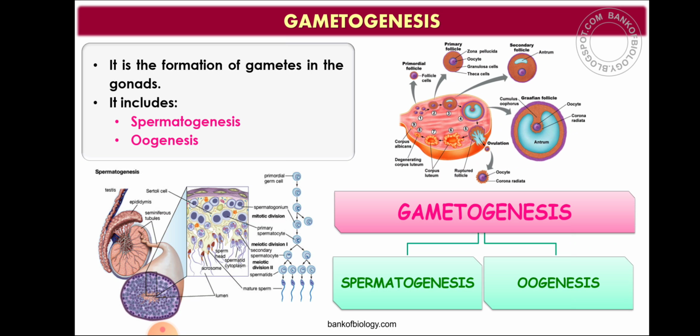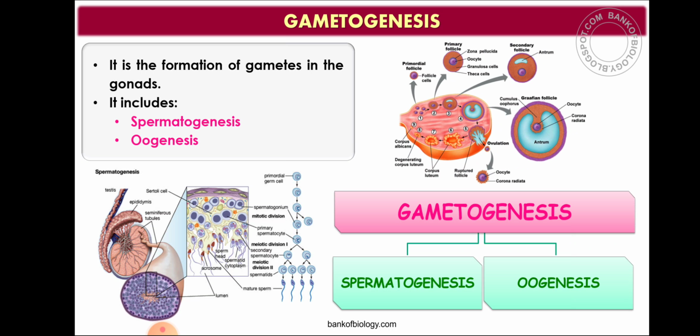Secondary spermatocyte is haploid. Then the secondary spermatocyte will again undergo meiosis 2, which is equivalent to mitotic division, and it will give rise to spermatids. Spermatids are also haploid. And the spermatids, you can see in the picture.